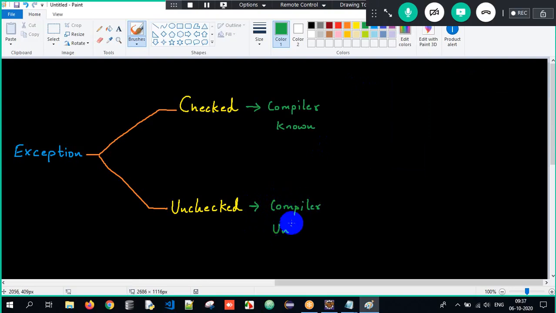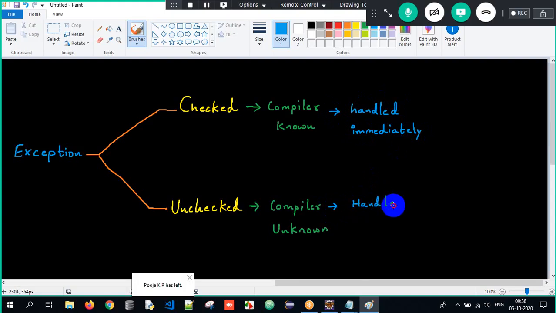Sir, what is the meaning of known and unknown? I will tell you. Checked is compiler known, unchecked is compiler unknown. All the checked exceptions should be handled. You need to handle all the exceptions, but checked exceptions should always be handled immediately, whereas unchecked exceptions should also be handled, but not immediately. This is what we are supposed to understand.